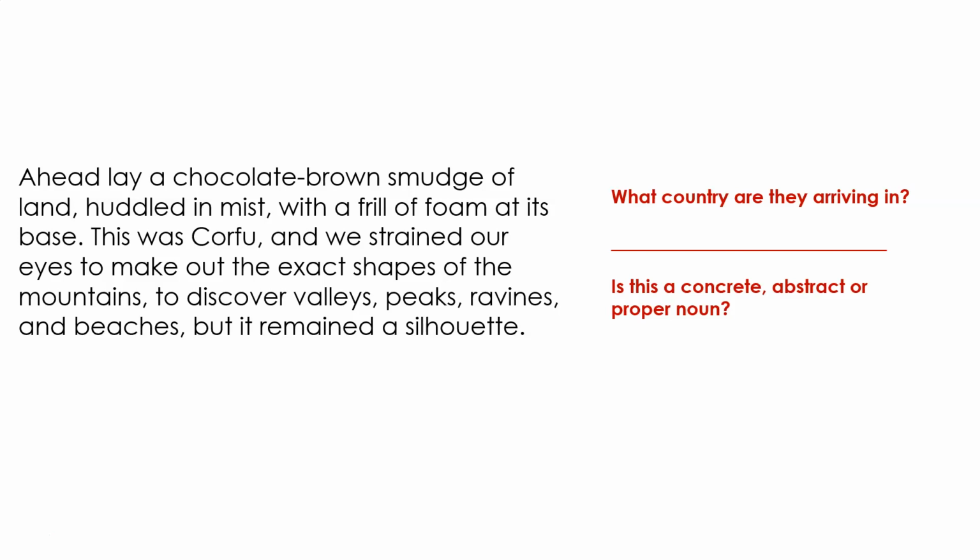Okay, but I just want us to remind ourselves, so what country are they arriving in? Brilliant, Corfu. Now, guys, do you remember yesterday's lesson that you watched? Is Corfu a concrete, abstract or proper noun? What would we write down next to Corfu? So we're in Corfu. And is that concrete, abstract or proper noun? Look, it's got that capital letter. So it's a brilliant proper noun. So for this one, just press pause. Say they're arriving in Corfu. And in brackets, it's a proper noun.